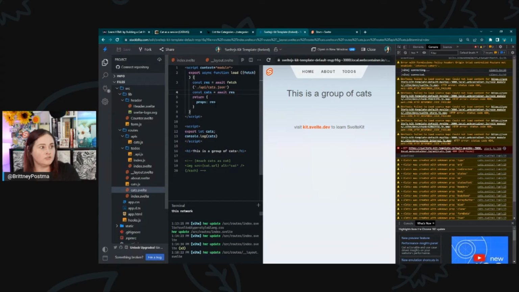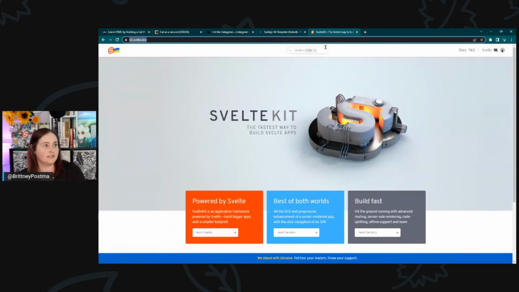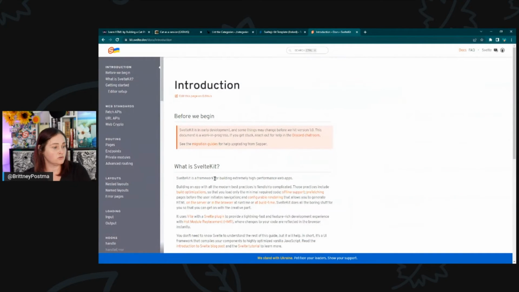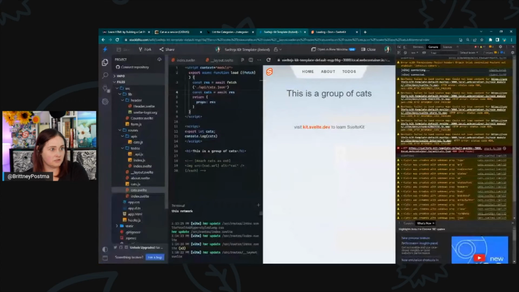So I'm doing something wrong in this, but let me get in the SvelteKit docs. I didn't link those either. I'm going to link those over for everyone. We can see the docs on how to do the load function. Load function, fetch is .json. Did I not put... I did put .json.